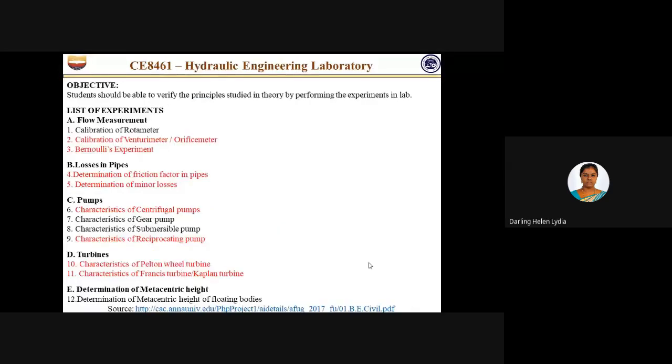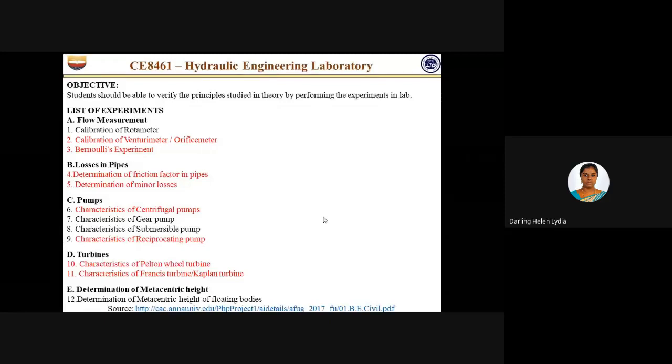Okay. So next is your hydraulic engineering laboratory. So here also we are having 12 experiments. In that, these are the experiments which are available: calibration of Venturi and orifice meter, Bernoulli's experiment, friction factor, major and minor losses, then centrifugal pump, reciprocating pump, Pelton, Francis, and Kaplan turbine.